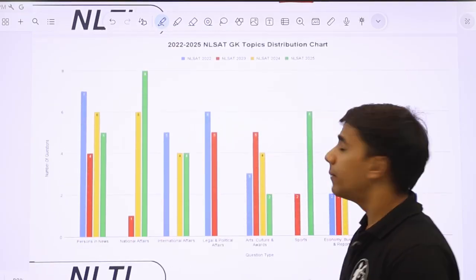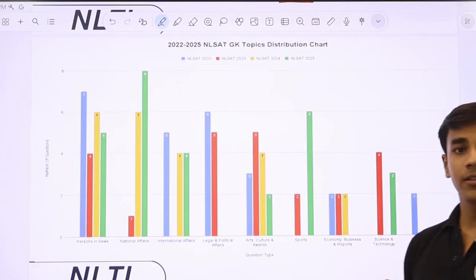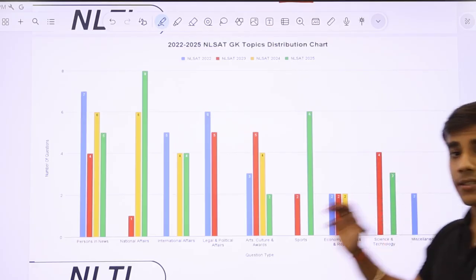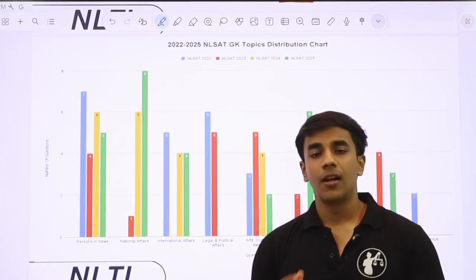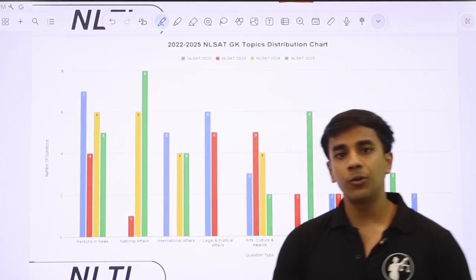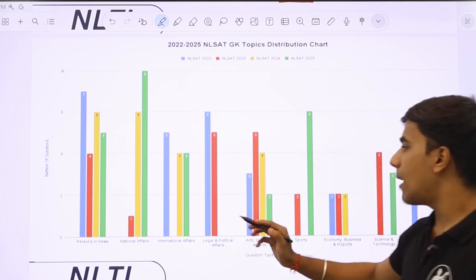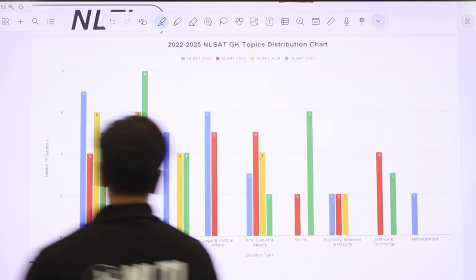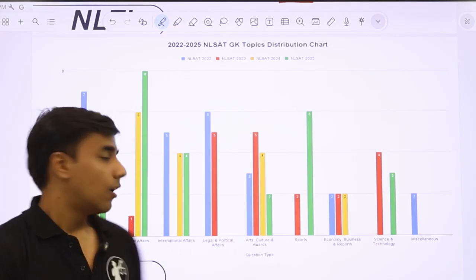Now again, brilliant work done by the team. Here I will move aside so that you can take a screenshot. This particular slide talks about all the types of questions that have been asked from NLSAT 22 to NLSAT 25, broken down into simple question stems. For example, person in news, that is, a recent person who died was the person in news.